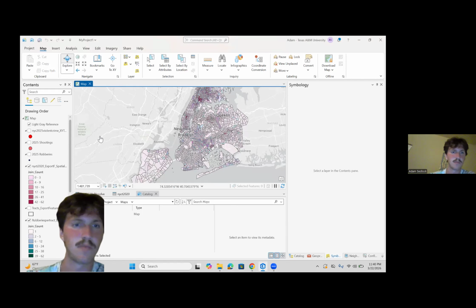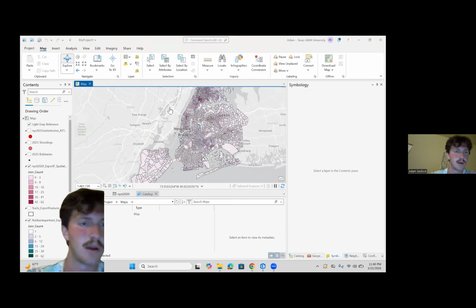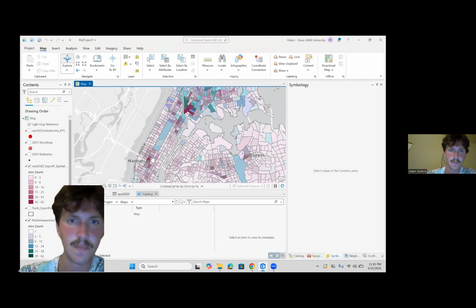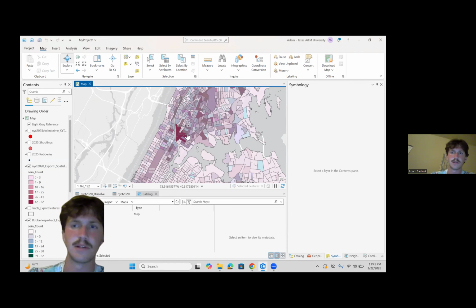So here's a map of New York City, and what we can see here is a couple of joins have been done. I have categorical joins, so as we see, we are matched by colors. Darkest colors have the highest incidence of violent crime, which are shootings and robberies. So I'm going to use shootings and robberies as my token violent crimes for examples for my project, and so I've joined these two features from 2020 to 2025. This is the first half decade of data that I was able to extrapolate and pull into ArcGIS Pro.